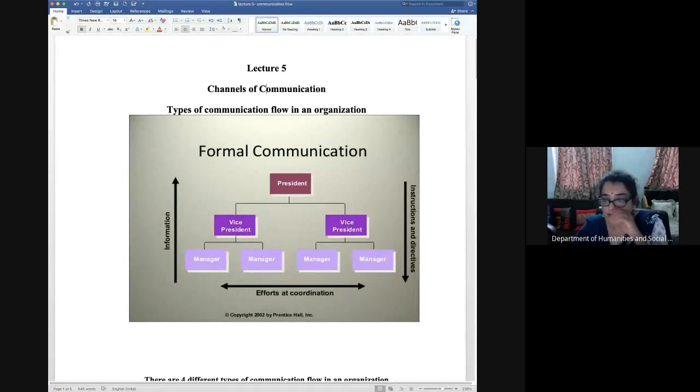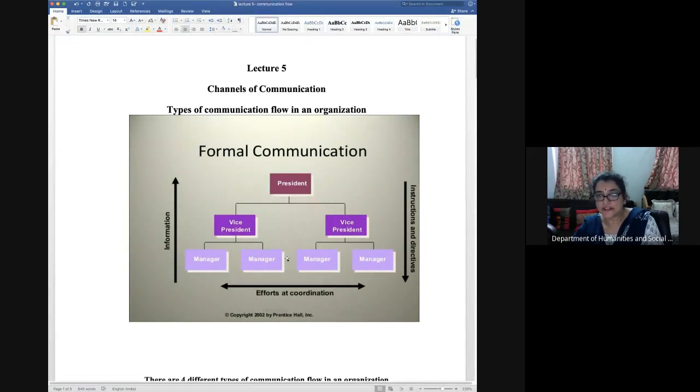So this is the diagram you can see over here. This is for formal communication, formal organizational communication. And I have also shown you in the last lecture how this organizational communication network works. We have president on the top, vice president, and then managers, and then workers, and then executives. So this is how it flows down.